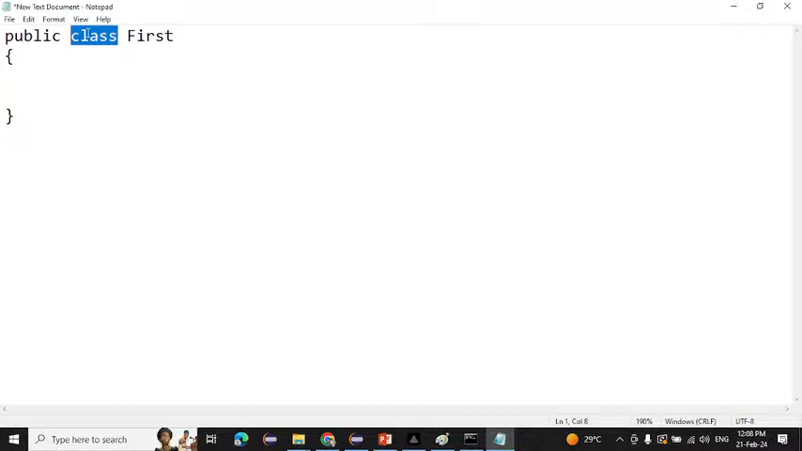Class is a keyword. After that, first is my class name. That is the access modifier, keyword, and the class name. Then curly braces open and curly braces close.